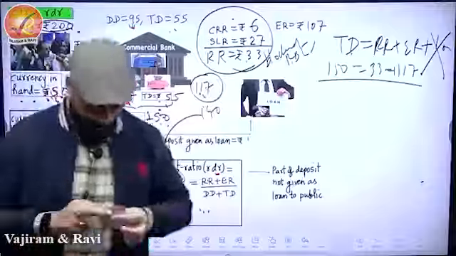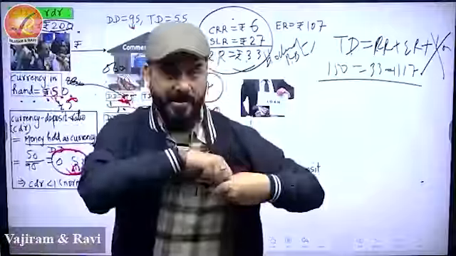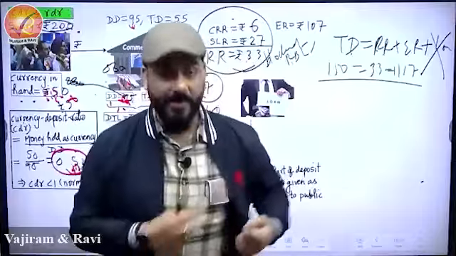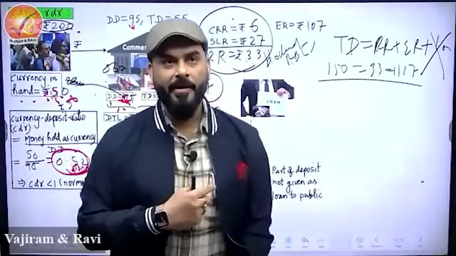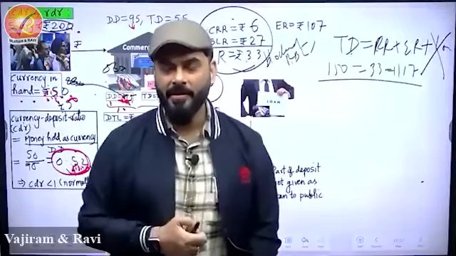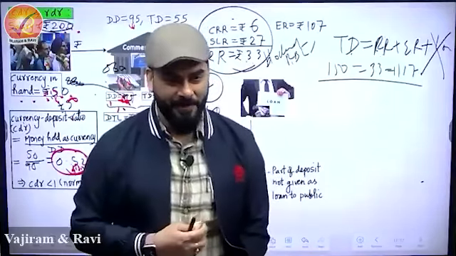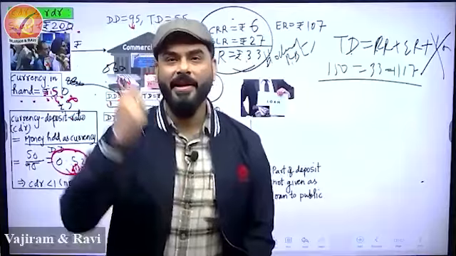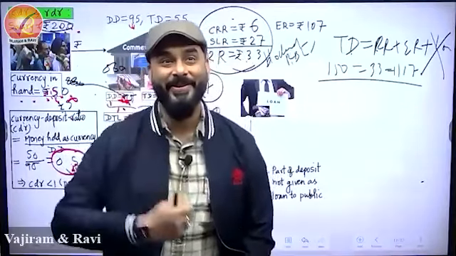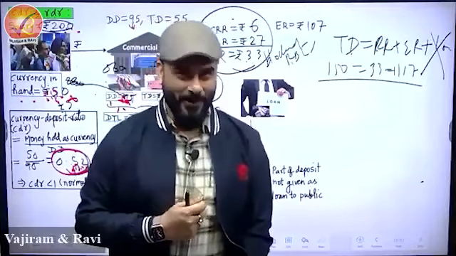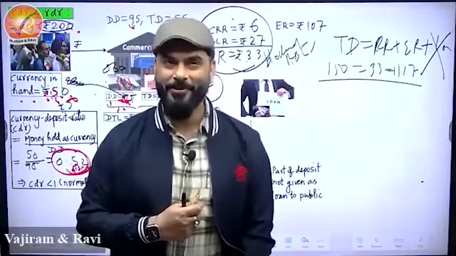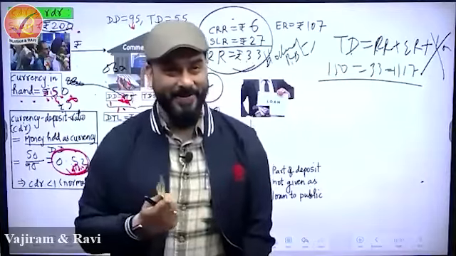Bank is holding this. So let me show you what bank is holding. This is the bank's pocket. Bank is holding 117 like this. And now bank says, this is mine. I'm going to play with it now. And if any emergency happens, I'll call RBI and take money through repo rate. Okay. If more problems happen, then I'll call RBI and take money through MSF. I have so many ways.